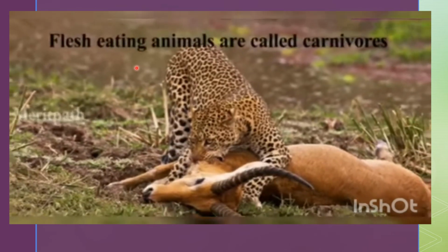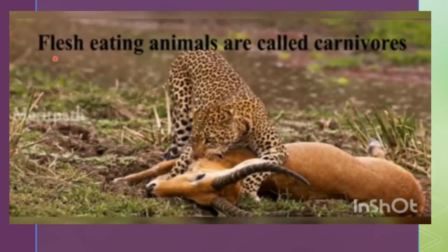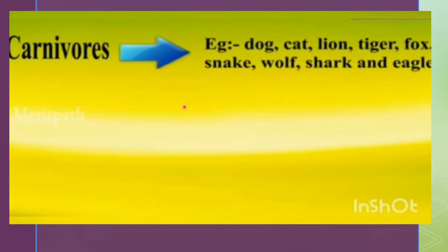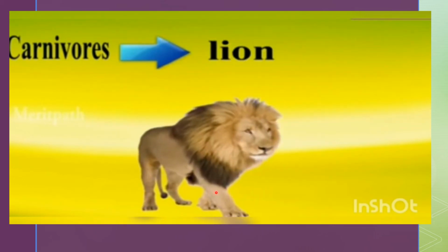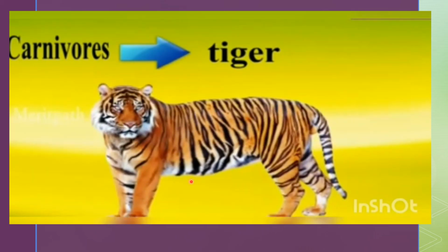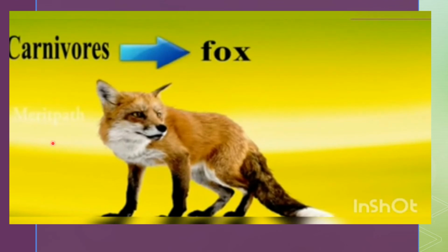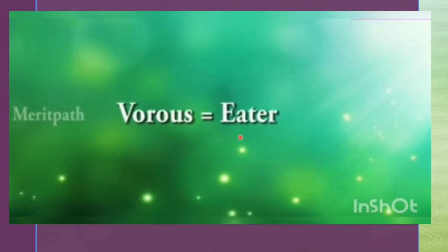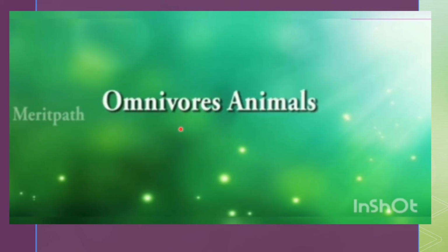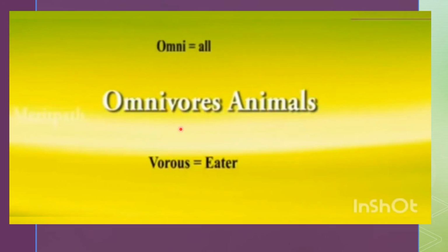Students, some animals eat the flesh of other animals. They are called carnivores. Carnivore examples: dog, cat, lion, tiger, fox. Carni means flesh. Vorous means eater. So the animals that eat the flesh of other animals are called carnivores.